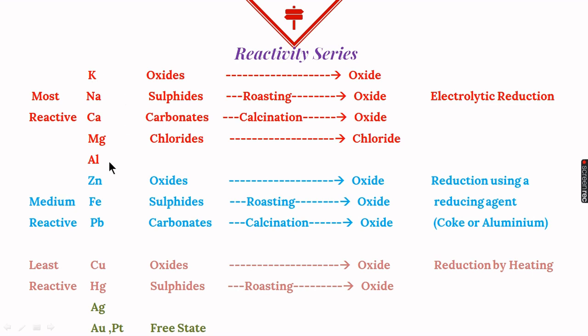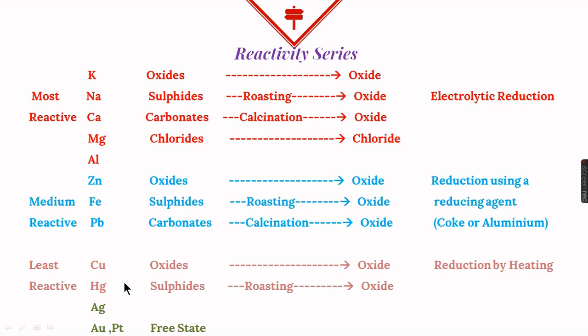Now using the same method we can remember that most reactive metals are from Kalu to Alu. So from Kalu to Alu are the most reactive metals. The next three are medium reactive, which are zinc, iron, lead, and rest all they are least reactive metals. And among the least reactive metals there are two categories. One which are found in the free state, silver, gold, platinum, and others which are found in the combined state.